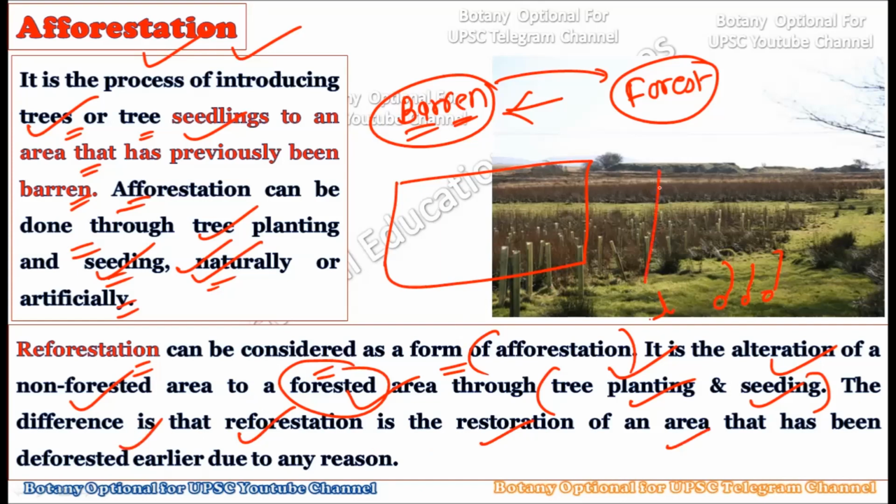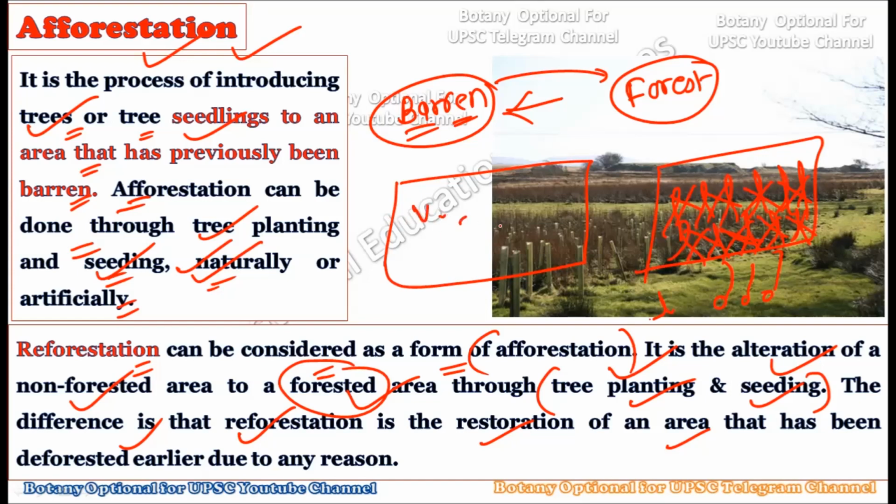Now basically, if there is a forest, a well-grown forest, but for any reason, say for example due to anthropogenic reasons, this particular forest got deforested. Deforestation has occurred, and now in this area where the deforestation has occurred, we want to grow the forest. In such a case, that process will be called reforestation, because earlier there was a forested area, but for some reason it got deforested and now we want to reforest it, so we call it reforestation.